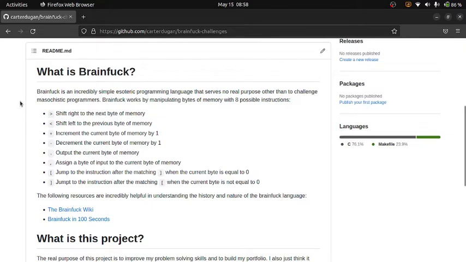So just a brief overview of the Brainfuck language. Brainfuck is an esoteric programming language that really is meant to be simple and have a small compiler. That's why it was originally written. It consists of 8 rules.